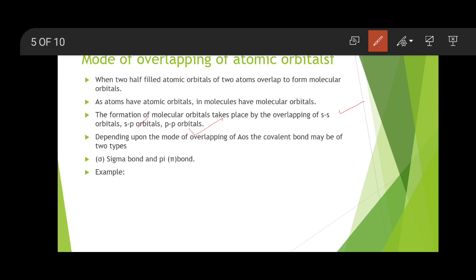So depending upon the mode of overlapping of atomic orbitals, there are two types of covalent bond formed. One is a sigma bond, another is a pi bond. Sigma bond is formed by axial overlapping of atomic orbitals, right, and pi bond will get formed by lateral overlapping, or the sidewise overlapping of atomic orbitals.